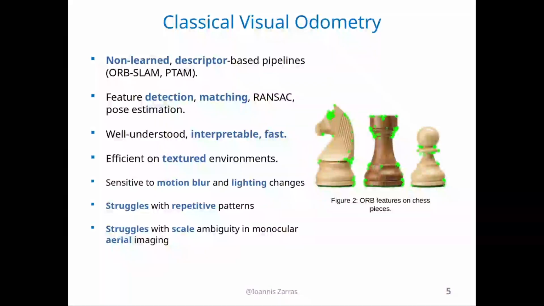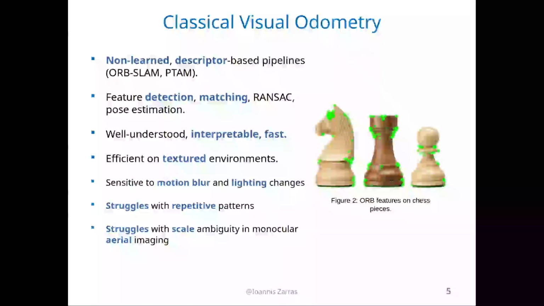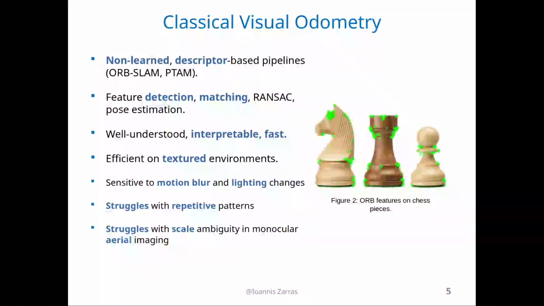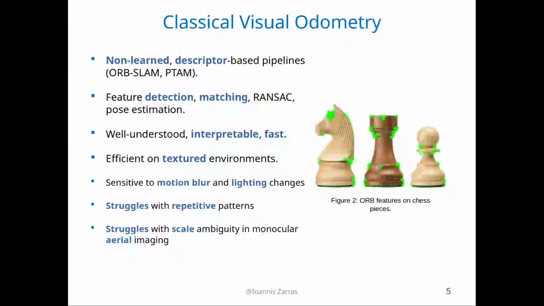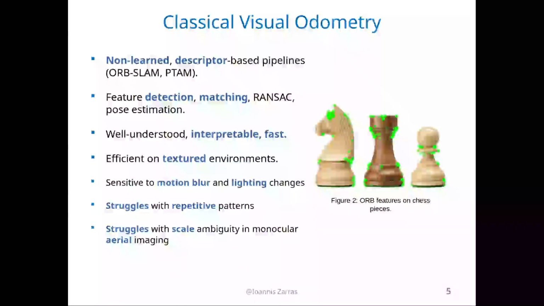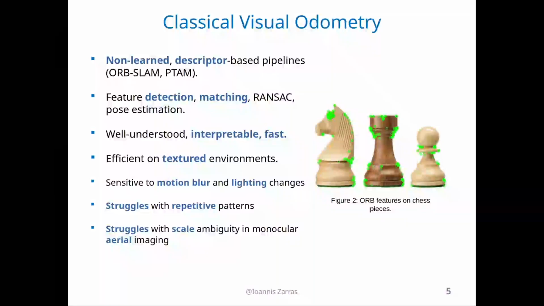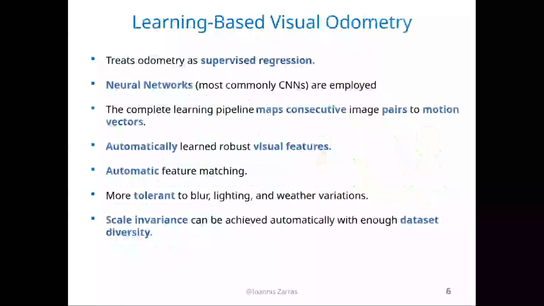Nevertheless, it is sensitive to motion blur and lighting changes. It struggles with repetitive patterns such as waves in the ocean or a highly repetitive agricultural field. And it also struggles with scale ambiguity in monocular aerial imaging. The last struggle of this slide is what makes us choose to implement a learning-based odometry system rather than a classical visual odometry system. So classical visual odometry cannot generalize well with scale.